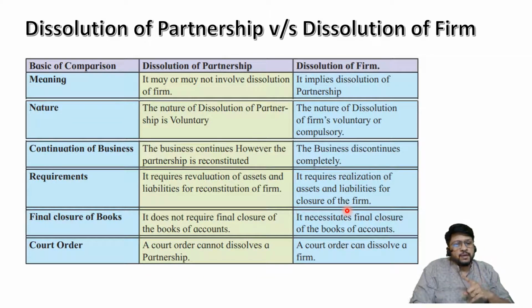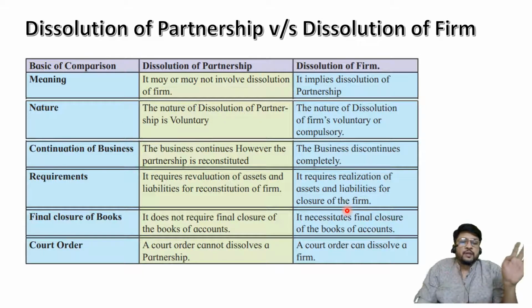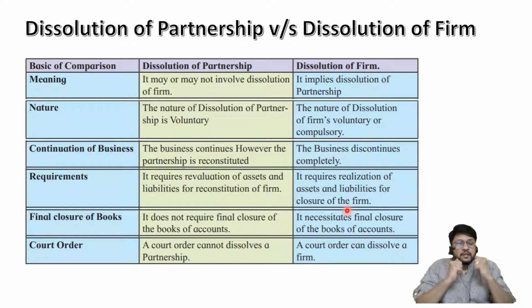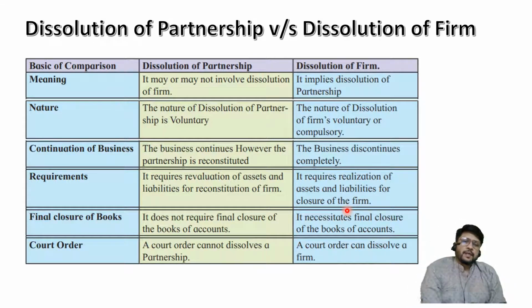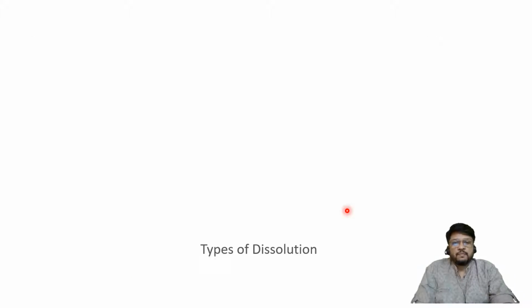When you say dissolution of partnership, it may be admission of a partner, retirement of a partner, death of a partner, or change in PSR. But when you use the word dissolution of firm, it does not amount to any of these four things. It talks about discontinuance of business, disposal of assets, repayment of liabilities and repayment of capital. For that purpose, how the accounting treatment has to be given is what we are interested in understanding. So dissolution of partnership versus dissolution of firm, I hope it is clear to all of you. And now we are going to consider the accounting treatment of dissolution of firm.